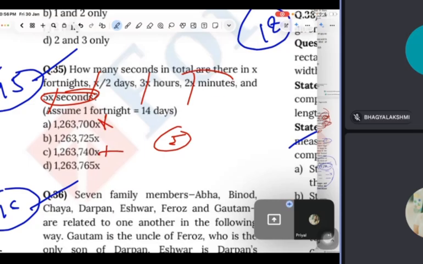Now 2 minutes. It means 120 seconds. So it means that the tens digit will be 2. So only one option is there. You tell me any doubt you have. Otherwise, if you want to waste 5 minutes, you can solve all this. You will get the same number. But I think this is the most logical and most practical way to solve this question.